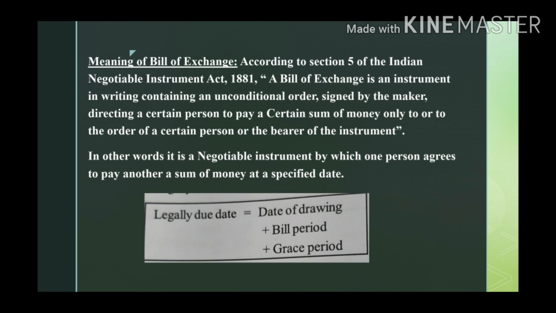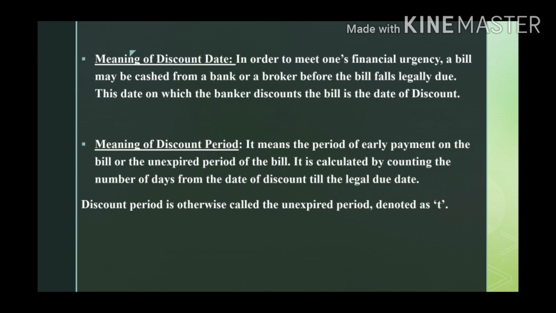Now, how is a bill of exchange written? It has what is called the legal due date, and the date of drawing. When the purchase is done, on that day plus a bill period of 3 months, and an additional grace period of 3 days, there is a due date. So in this slide you can see: legal due date equals date of drawing plus bill period plus grace period. This is the formula used for a bill of exchange.